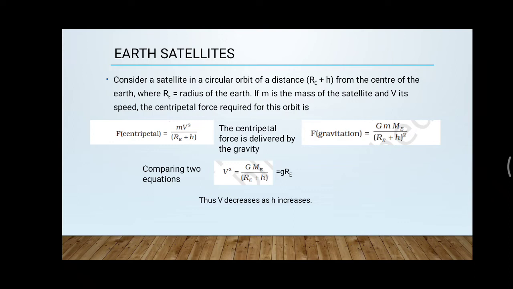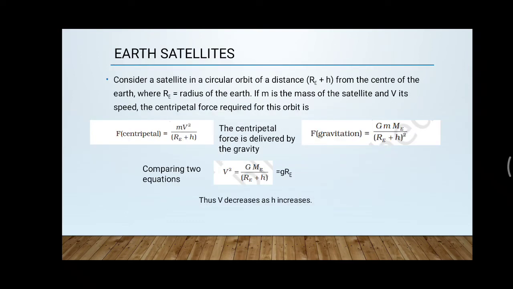So mv square divided by RE plus h is the centripetal force, and the gravitational force provides it. You can equate the two. The gravitational force value is G Me m divided by RE plus h square.